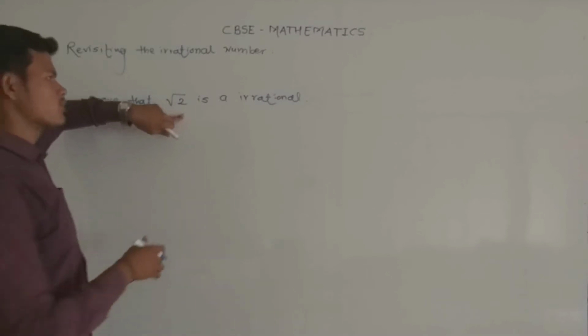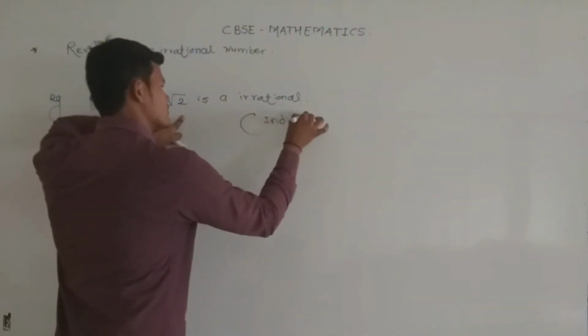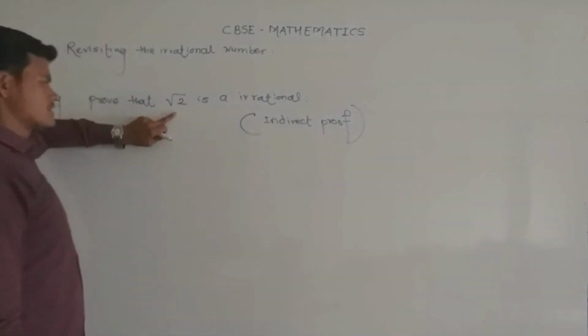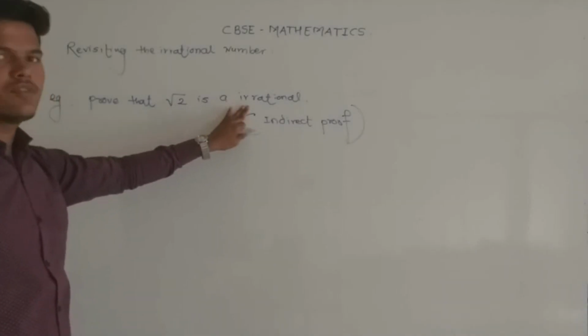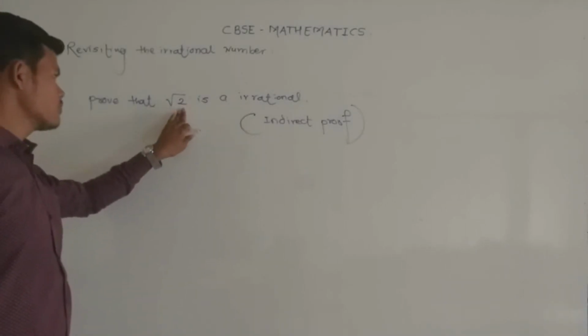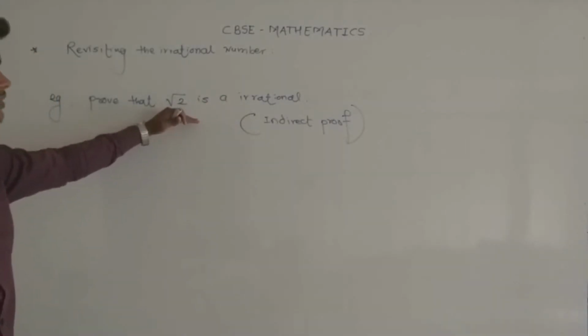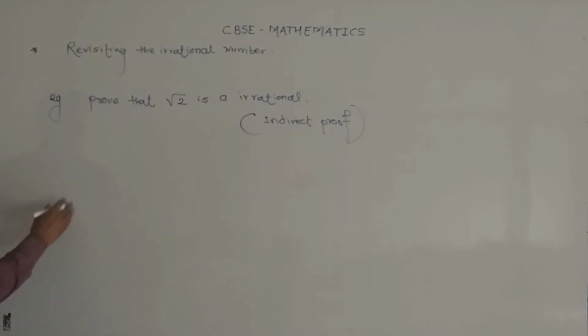So this type of proof is known as indirect proof, and an indirect proof starts with the assumption that the part to be proved is false. So here what do we have to prove? Under root 2 is irrational, which is assumed false. If under root 2 is not irrational, that means under root 2 is a rational number.